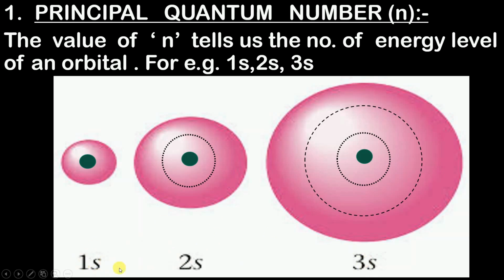So the 1s orbital is in the first energy level, the 2s orbital is in the second energy level, and 3s indicates that the third sphere is in the third energy level.